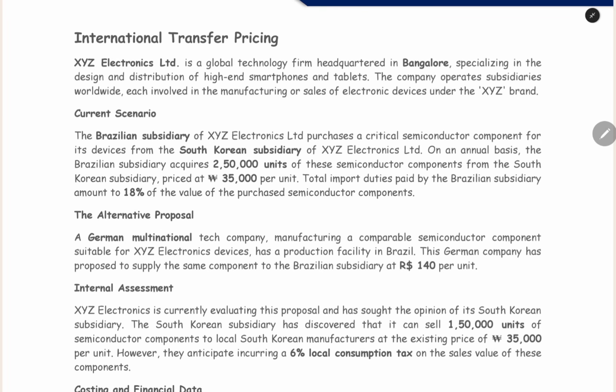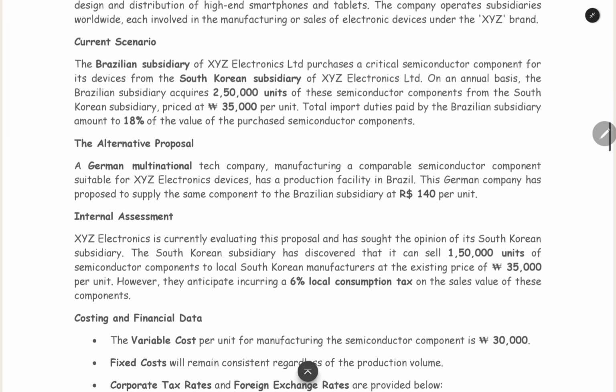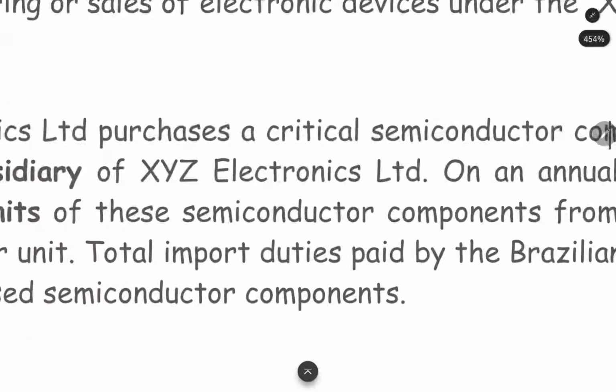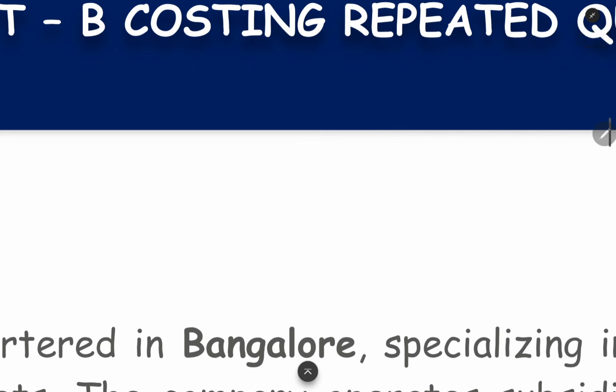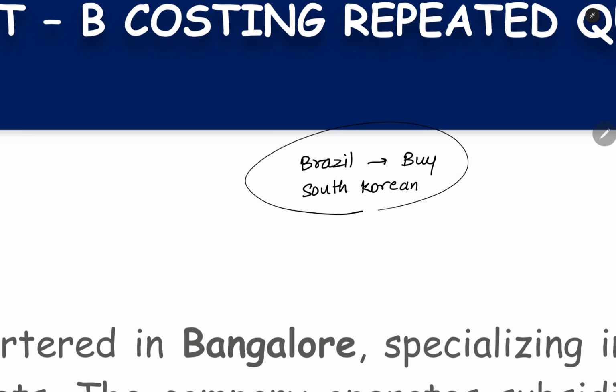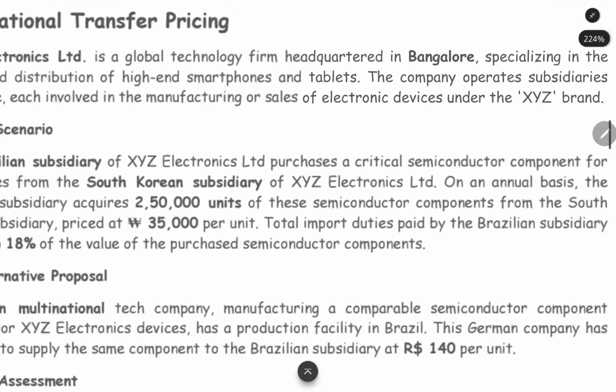Now we have a holding company in India, Bangalore, and it has a lot of subsidiaries worldwide. Now the current scenario: we have a Brazil subsidiary. The Brazilian subsidiary of the company purchases a critical semiconductor component for its devices from the South Korean subsidiary of XYZ Electronics Limited. Here we have the Brazil subsidiary which is buying a component. Who is the Brazil subsidiary buying from? The South Korean subsidiary is the supplier of that component. These two are subsidiaries of the XYZ company itself.